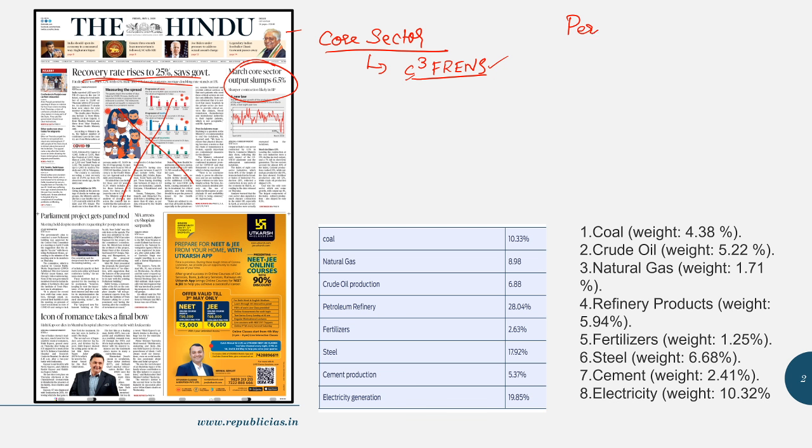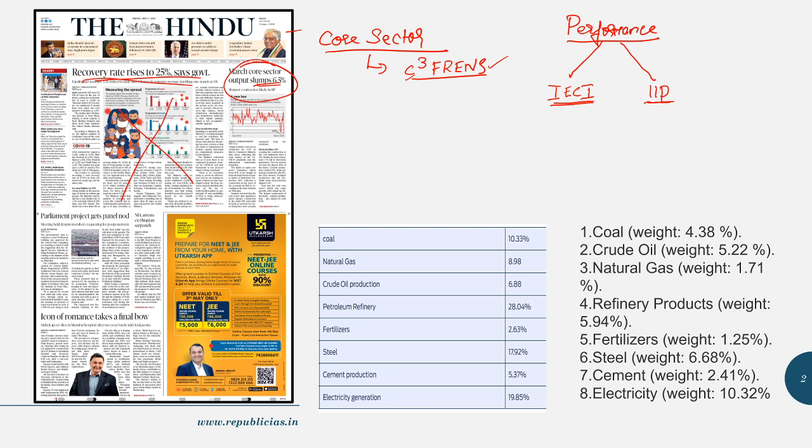Now the news article reads, March core sector output slumps 6.5%. So it says that the performance of these core industries is poor. So here you need to know how the performance of these 8 core industries is measured. So friends, there are 2 indices which take into consideration these 8 core industries. One is the Index of 8 Core Industries, so the name itself is Index of 8 Core Industries. And the other one is IIP, that is, Index of Industrial Production. So we'll see one by one.